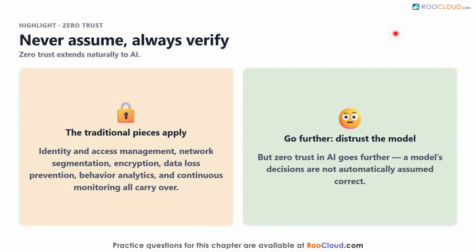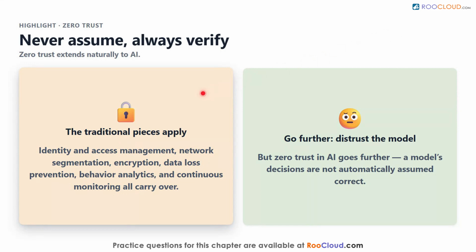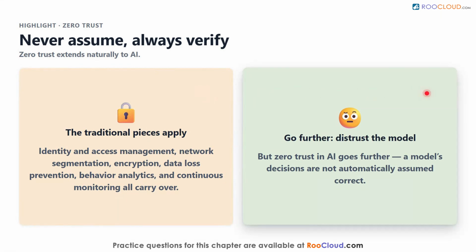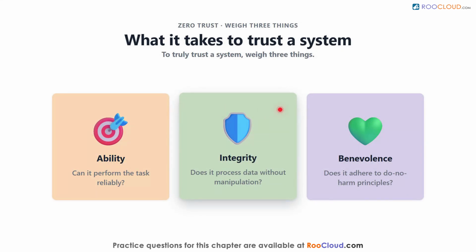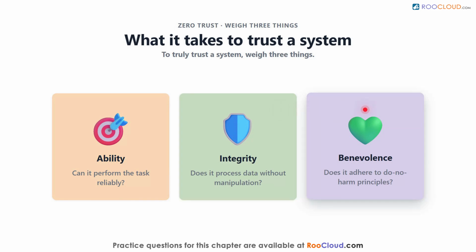Zero trust extends naturally to AI. Never assume, always verify. The traditional pieces apply, including identity and access management, network segmentation, encryption, data loss prevention, behavior analytics, and continuous monitoring. But zero trust in AI goes further. A model's decisions are not automatically assumed correct. To truly trust a system, weigh three things: its ability to perform the task reliably, its integrity in processing data without manipulation, and its benevolence in adhering to do no harm principles.